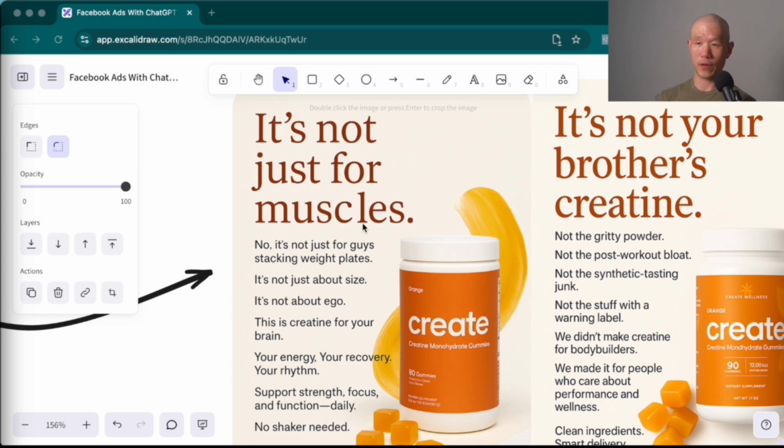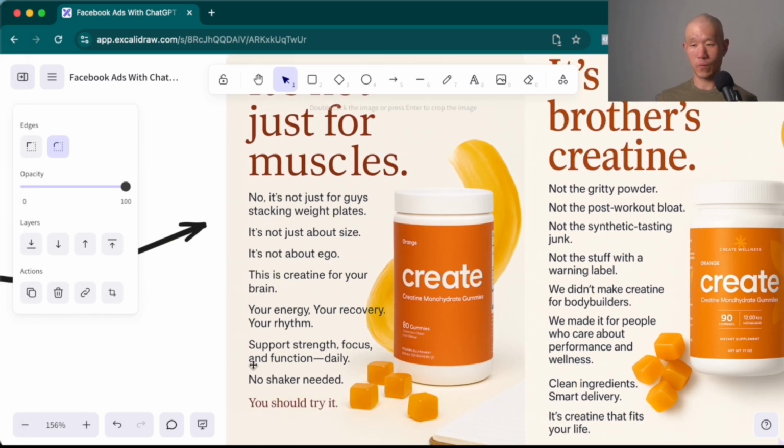And right here, it's calling out in the headline, it's not just for muscles. And the other line that I really liked from it was the one down here about no shaker needed, because that's the typical thing with creatine is that you take it in powder form. And one of the unique propositions about Create Wellness is that they've made creatine in gummy form, which is a lot more palatable for most people.